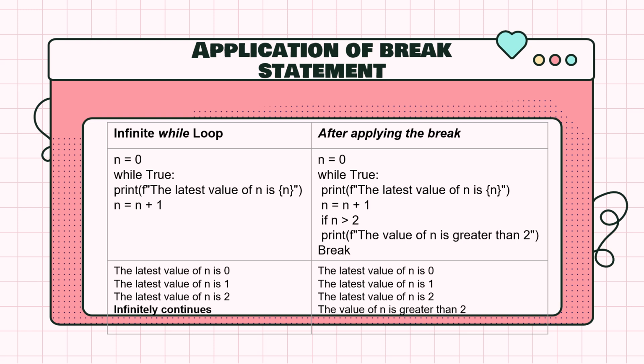But suppose you want to apply a break and stop in any iteration. In this case, if n is greater than 2, it will stop the programming sequence by using the break statement.